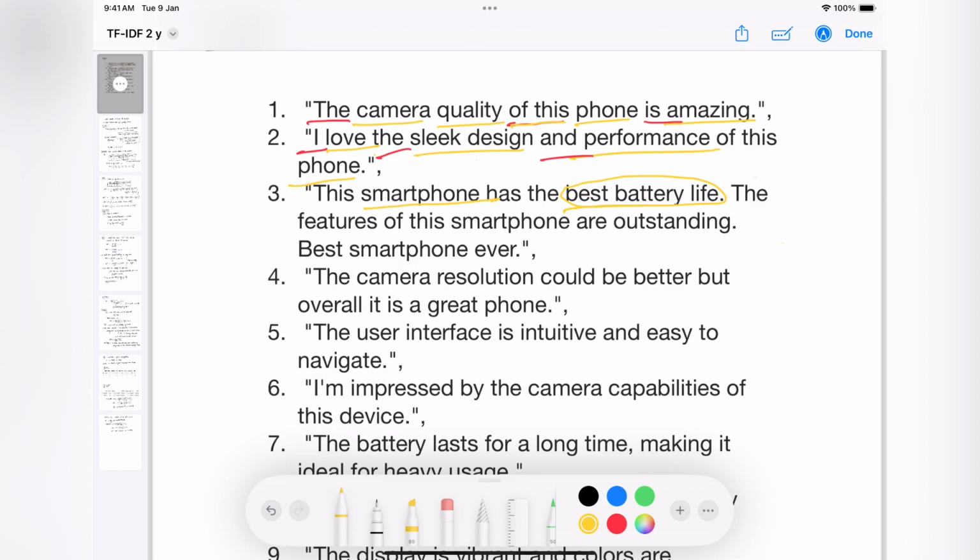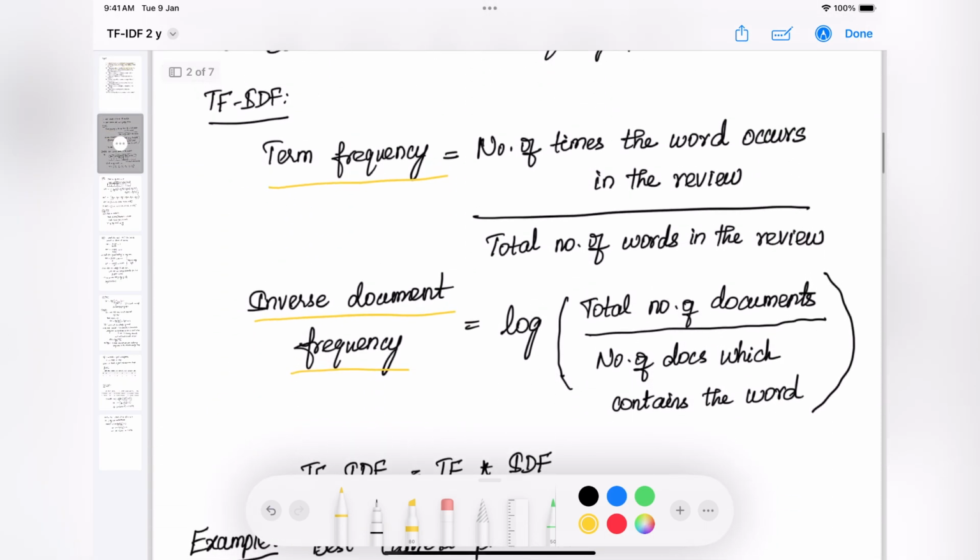And what the formula for TF says is, if you take TF, it's very similar to bag of words. The numerator of the TF is exactly the same as bag of words. So what do we do in bag of words? We count the occurrence of a word in the sentence, right? So that's the same thing, I just rewrote it in a different way: the number of times the word occurs in the review. And the denominator says the total number of words in the review.